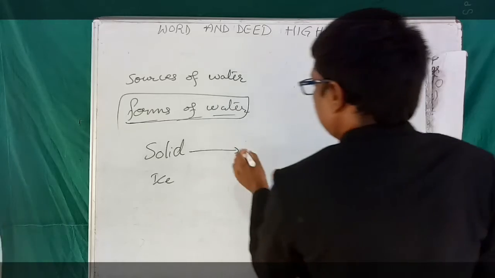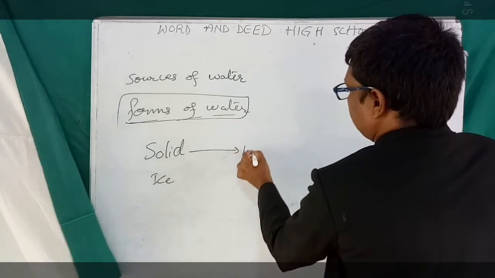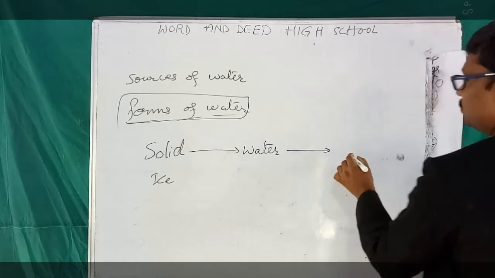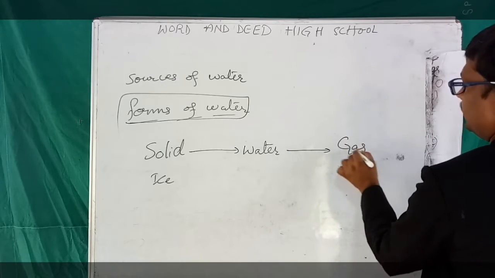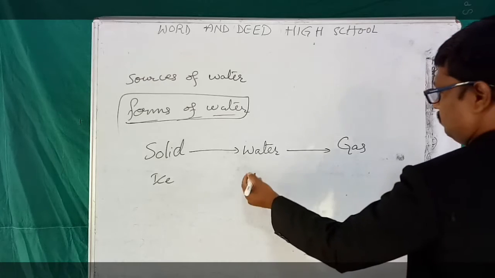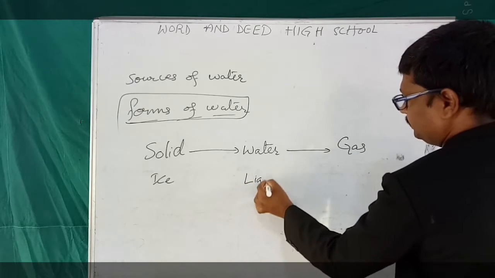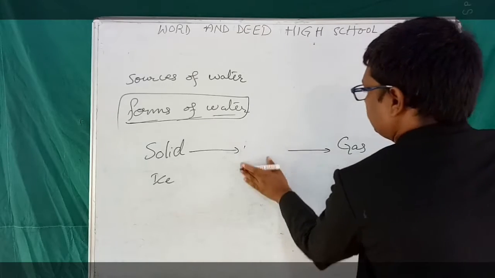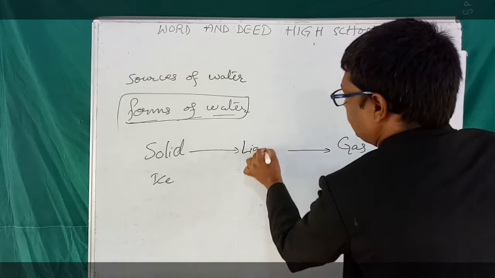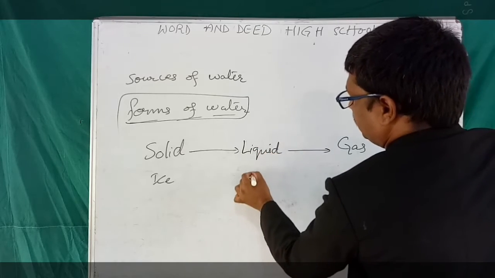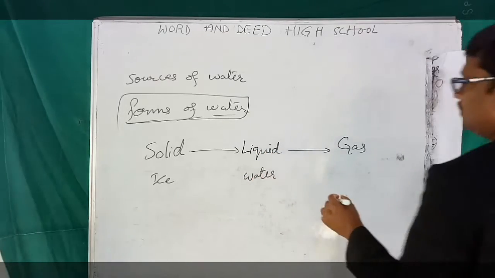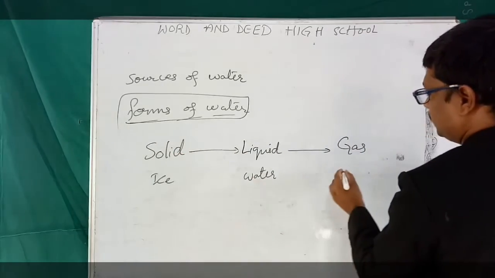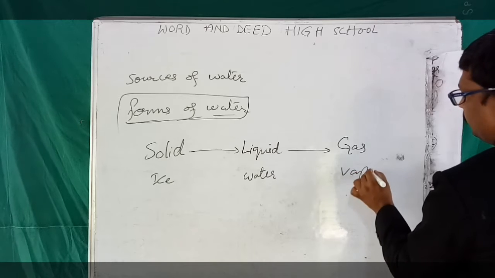Ice can be changed into water, and water can be changed into gas. Solid, liquid, gases: ice, water and water vapor.